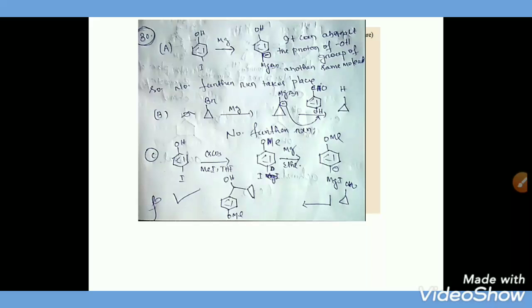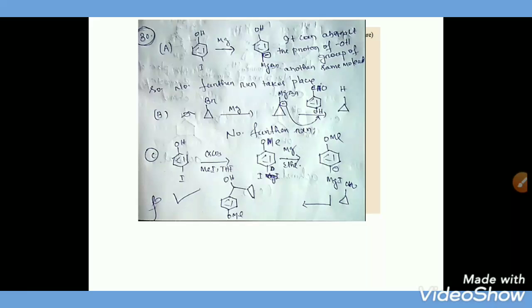And in option B, it is given bromocyclopropane, and when it is treated with magnesium, it will form the Grignard, and this Grignard is treated with 4-hydroxybenzaldehyde. This Grignard can extract the phenolic OH proton, hence it will form only cyclopropane. Hence further reaction is not possible.